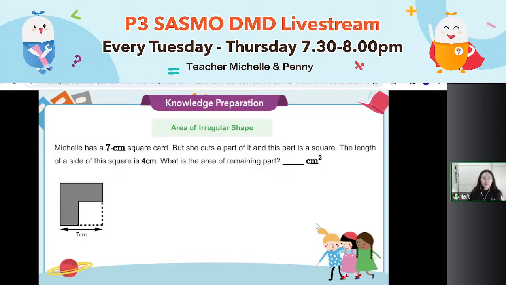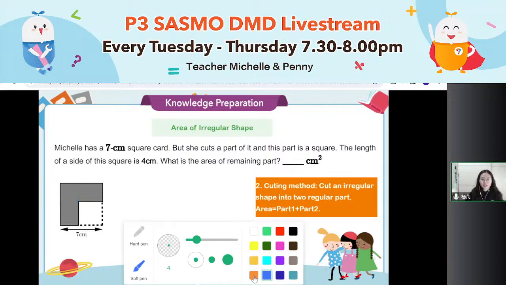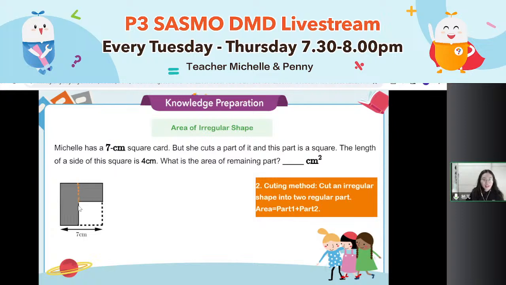Let's see another kind of method. I call it the cutting method. We can make this shape into a regular shape, and I can also cut this shape into regular shapes. For example, this is the shaded part. Is there some way to make it into rectangles? What about now? I cut it from here, using another color. The color is not very easy to see. I cut it here, and it becomes part 1 and part 2, two rectangles. We know how to find the area of a rectangle, right?